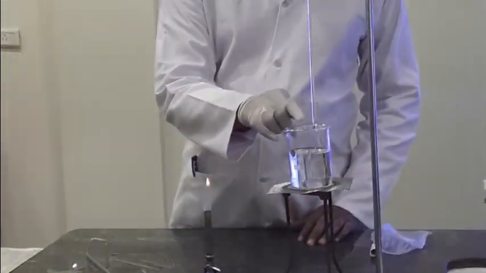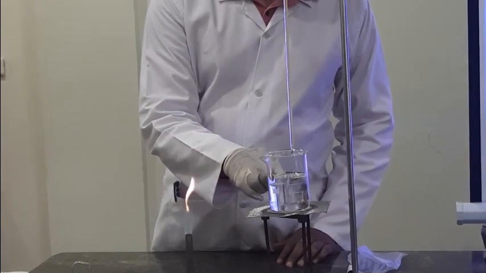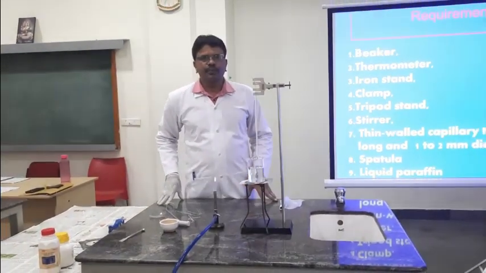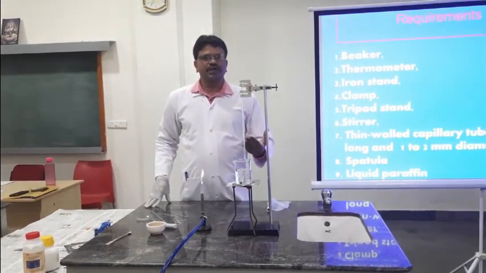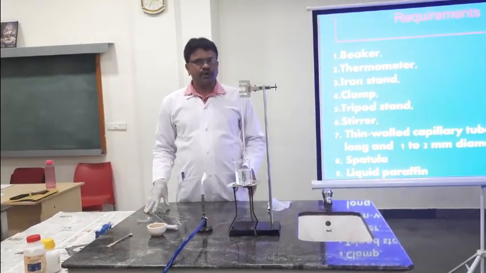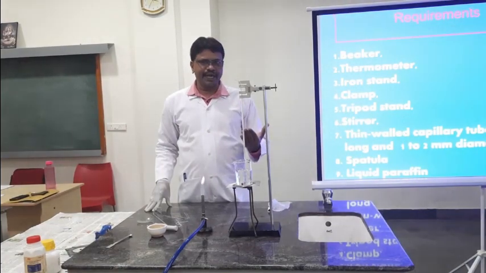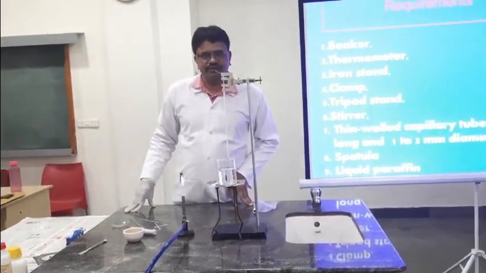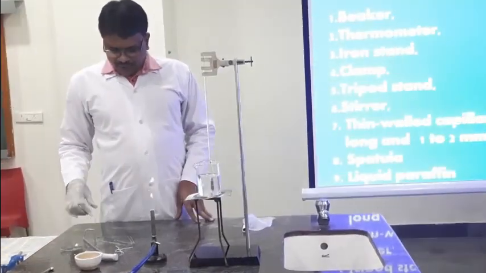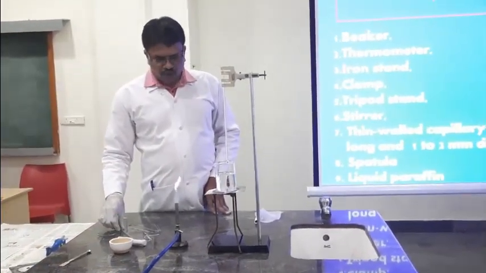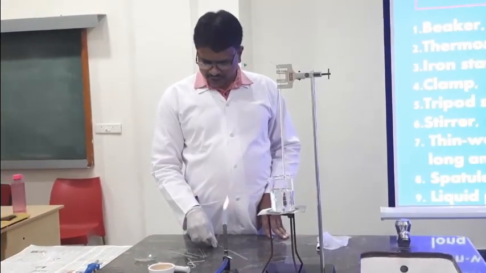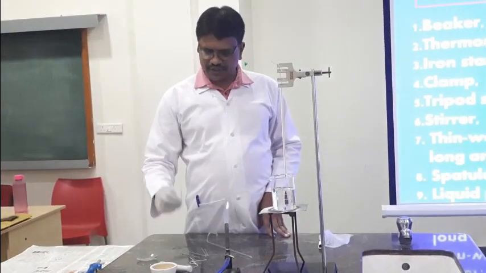Next, in this beaker we have taken paraffin wax. Paraffin wax is nothing but one of the byproducts of petroleum, which is made up of carbon. We know solid wax candles, but here we are taking a liquid wax, which you can say is paraffin wax. Besides that, here we have a stirrer. Next, the main important one is here.